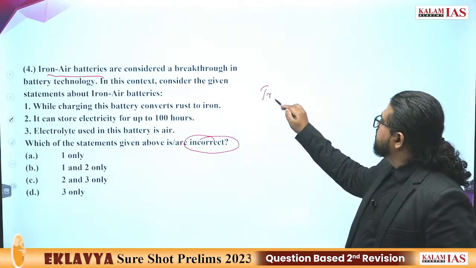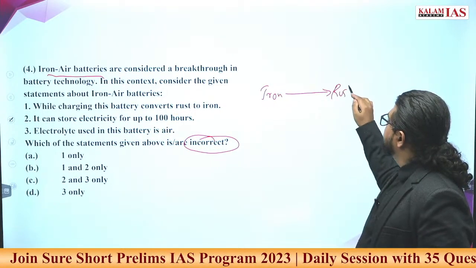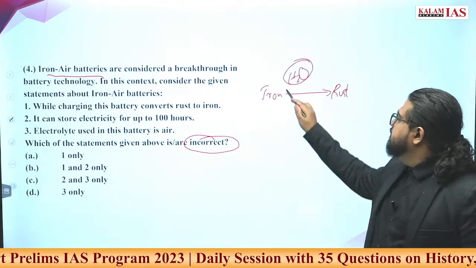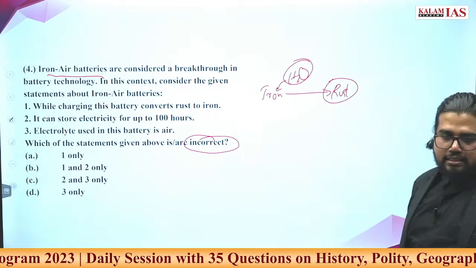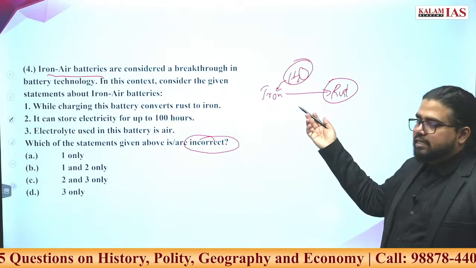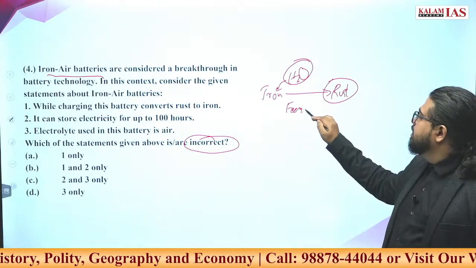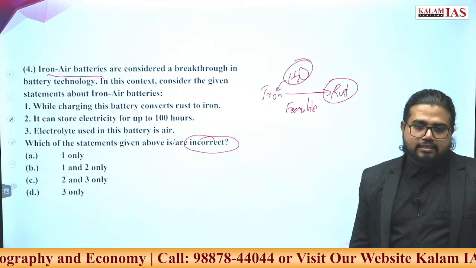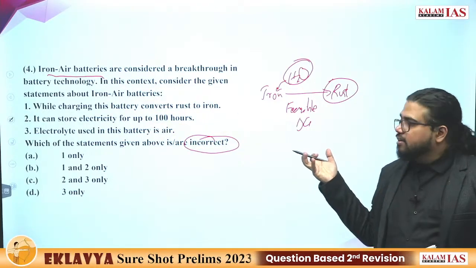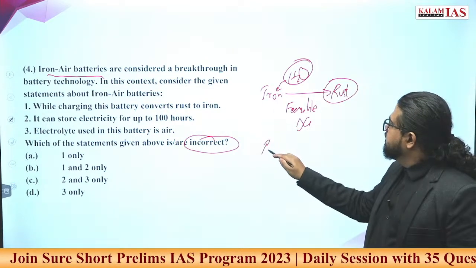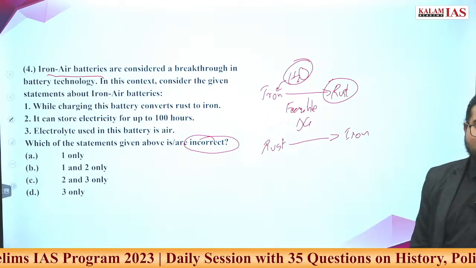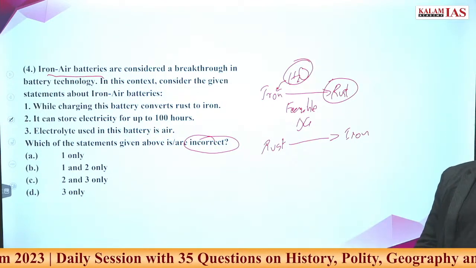Iron to rust. You just give the atmosphere around, then this will react and will naturally form rust. Why is this reaction happening? Because it has Gibbs energy, or this is a feasible reaction under normal conditions. Delta G is negative for this reaction, so this will happen anyway. Now take the reverse, rust, you have to get back iron. This is not a natural reaction, this will not happen naturally.